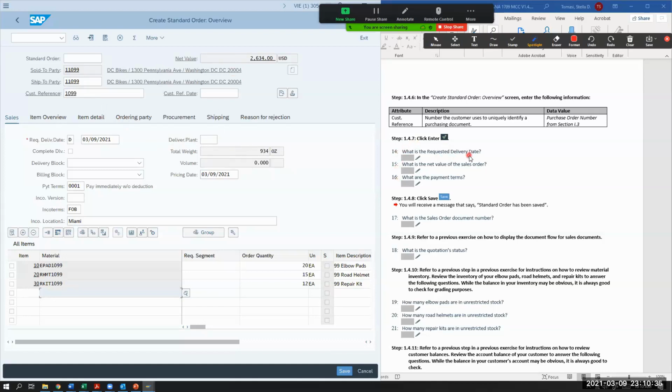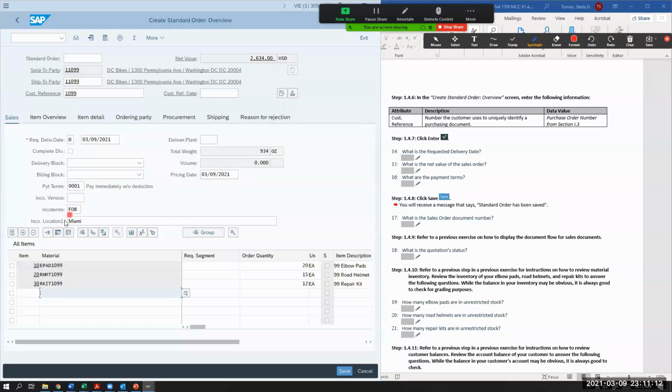So what's the requested delivery date? Right here, 3/9/2021. What is the net value of the sales order? Can someone see where that is? It's kind of up here in the header. Here's the net value of the sales order. And what are the payment terms? Where is that for this customer? So remember, we put that in already. It's pay immediately without deduction, 0001. It's right here. That's the payment terms.